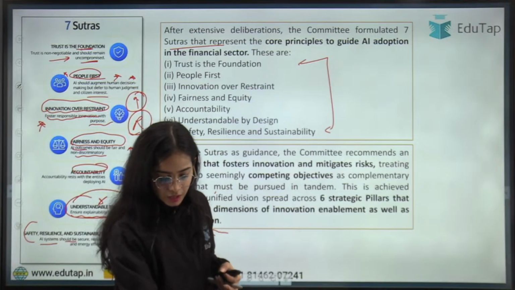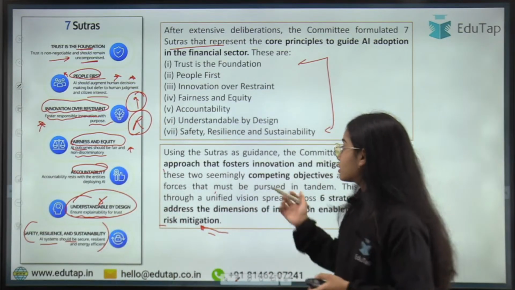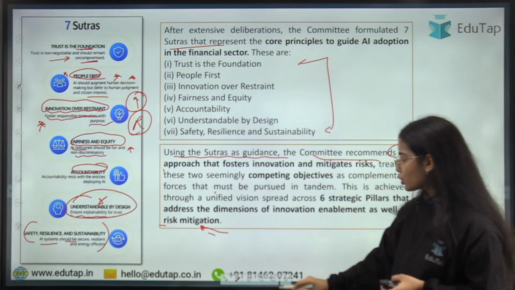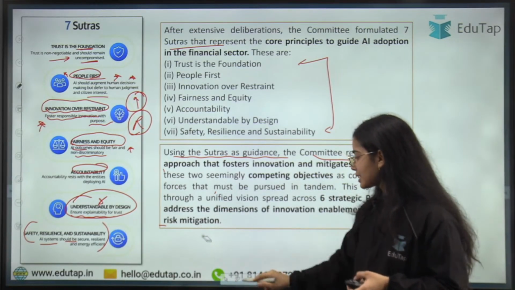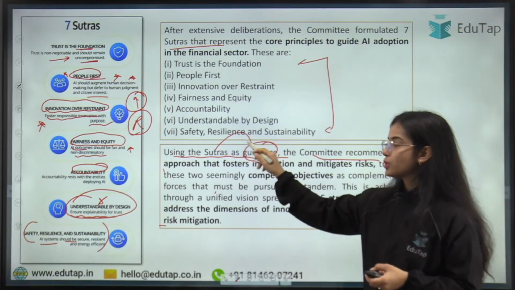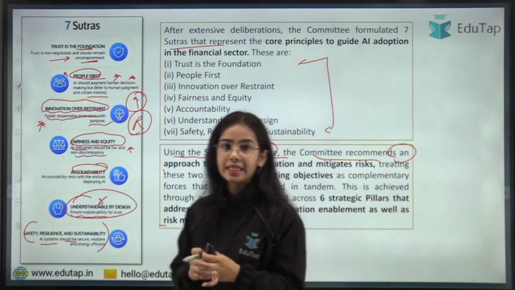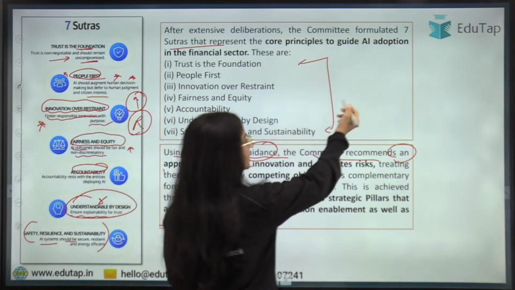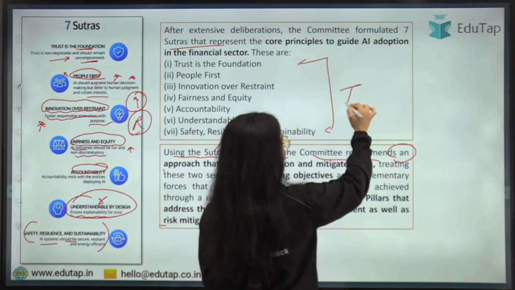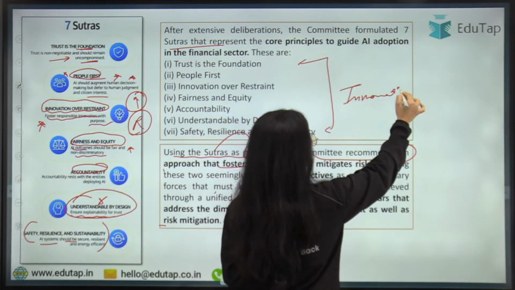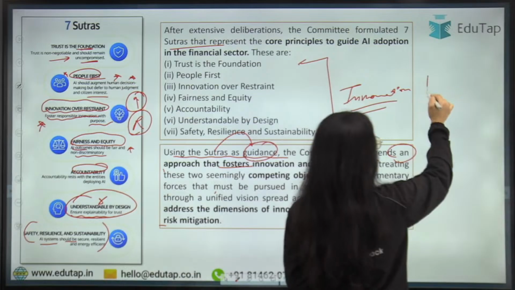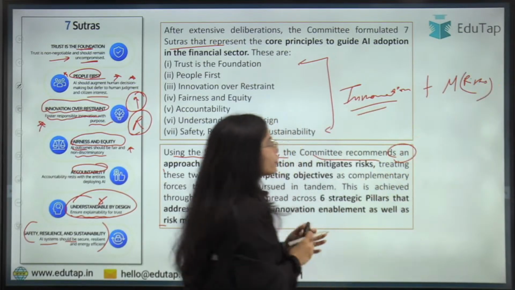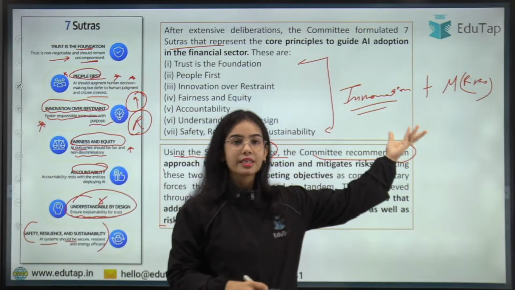Okay. So let's continue now. Using the sutras as guidance, the committee recommends an approach. Using the 7 sutras, the core principles, as guidance, the committee recommends an approach that fosters innovation. So basically the idea for this report is that we want to have the innovation while mitigating the risk. That is also the target. Okay, innovation is the target and mitigating the risk, that is the target.